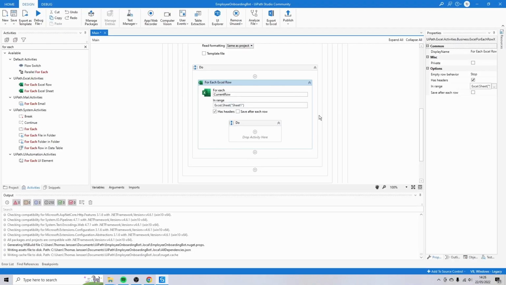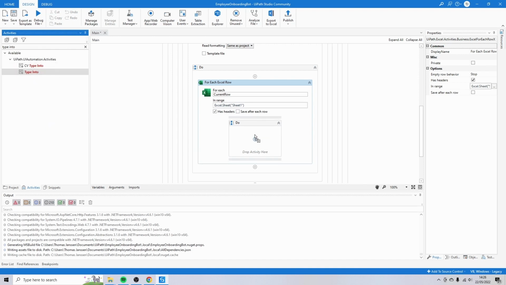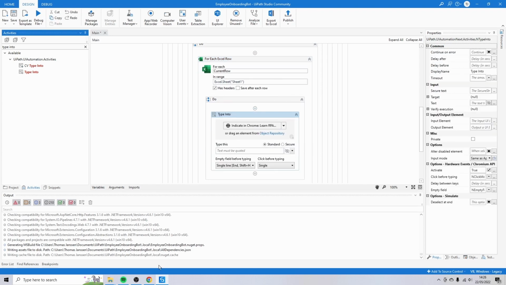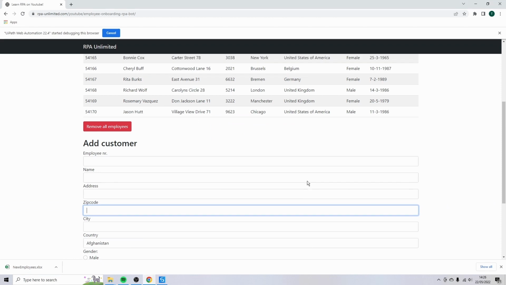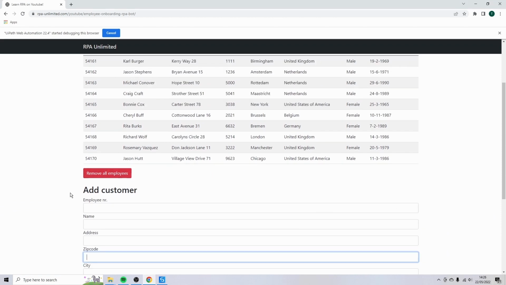We are going to loop through every employee, and then for every employee, we're going to do a few specific actions. First of all, we would like to type the employee number, and for that we're going to need an activity that we call type into. So select the type into activity and drag it into the do box of the for each Excel row. Make sure again that the application is on top, and I'm just going to remove all employees just to make sure that the screen is a bit cleaner.